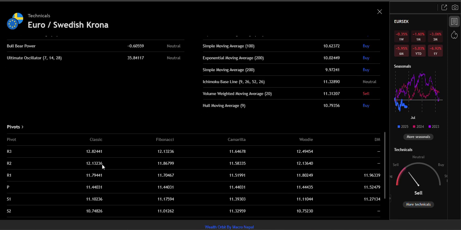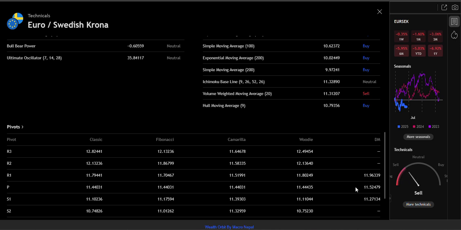Resistance third is 12.13, second 12.13, resistance first 11.79, pivot 11.44, support 11.10, second support 10.74. Then resistance third 12.13, second 11.86, pivot point 11.44, support 11.17, second 11.01, 11.64, 11.58, 11.51, 11.44, 11.39, 11.32, 12.49, 12.136, 11.802, 11.444, 11.1104, 10.75, 11.96 here.